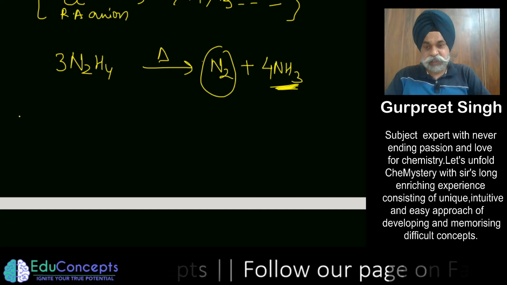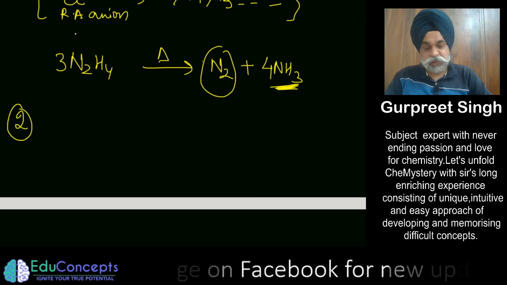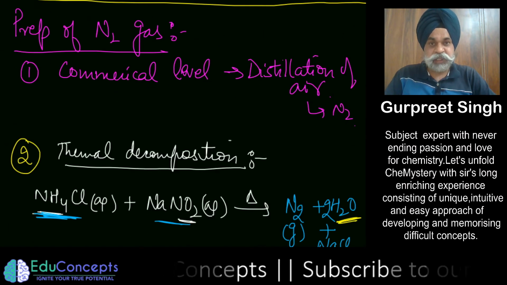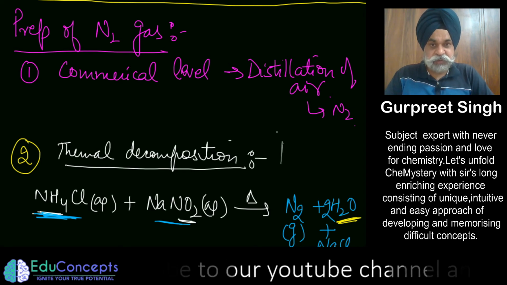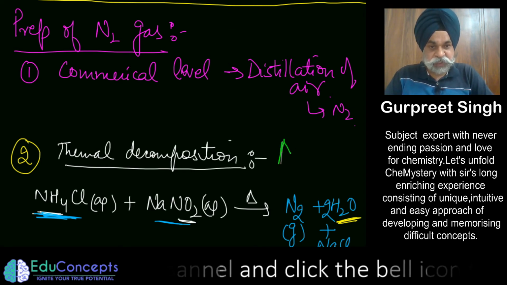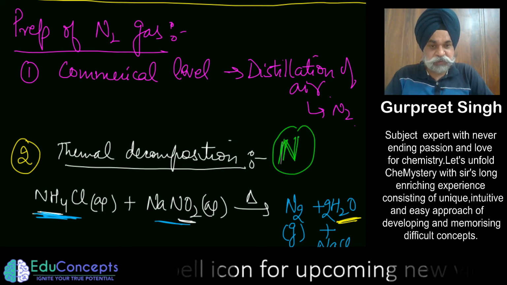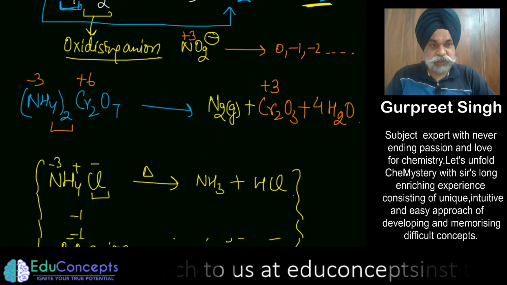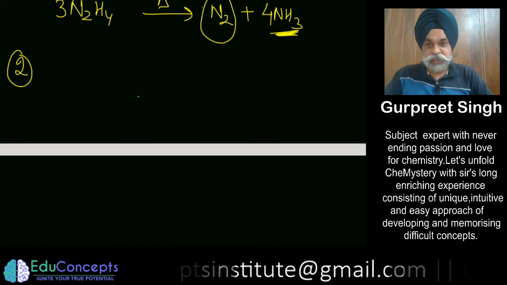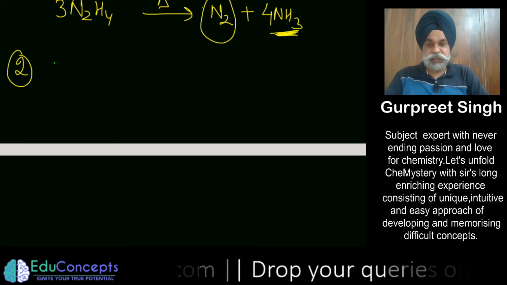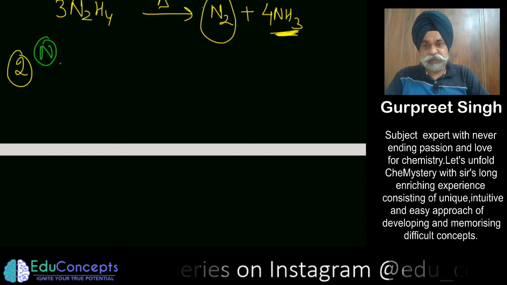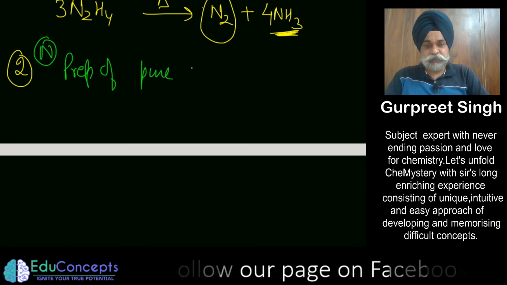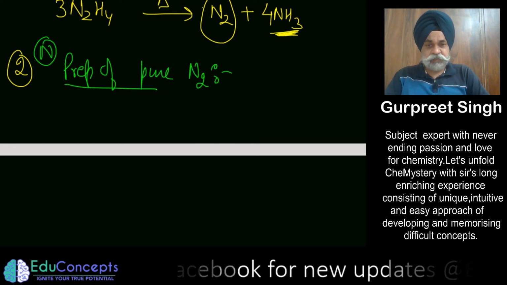So in the second method, let me write an abbreviation for all of these. I should write it with some different color. So let me write it with a green marker. So wherever I am using this marker, this is part of NCERT and is endorsed in your NCERT. So another method to make nitrogen, which is given in your NCERT, is the preparation of pure nitrogen.